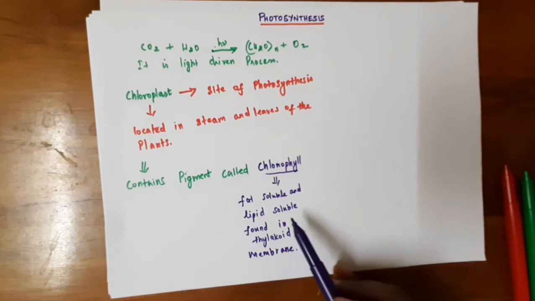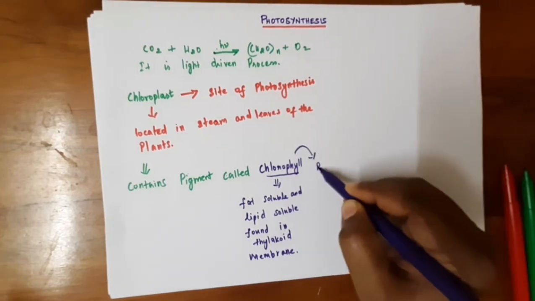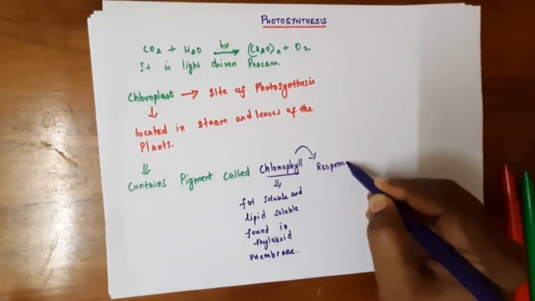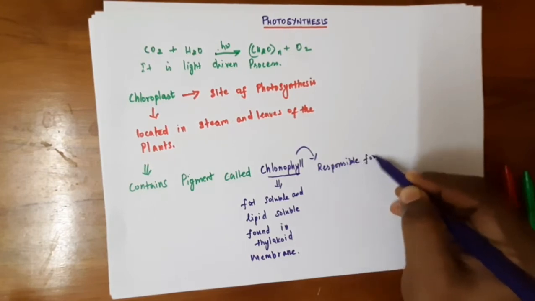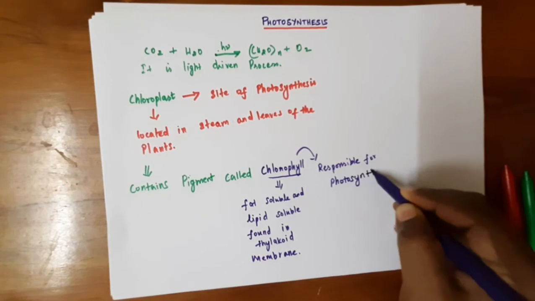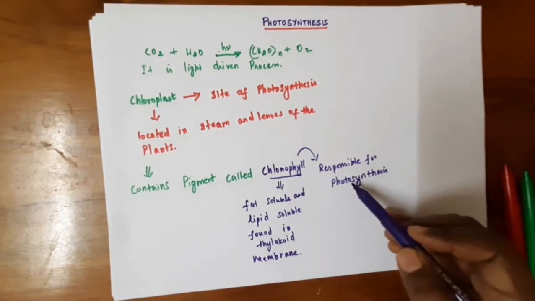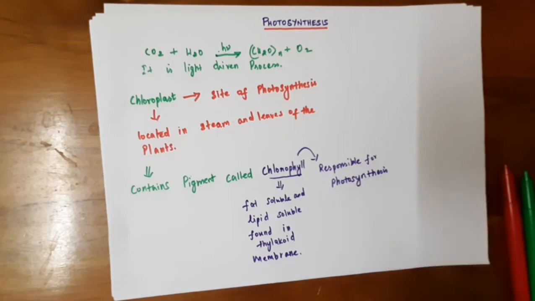So this pigment is responsible for photosynthesis, which absorbs the light of certain wavelength.